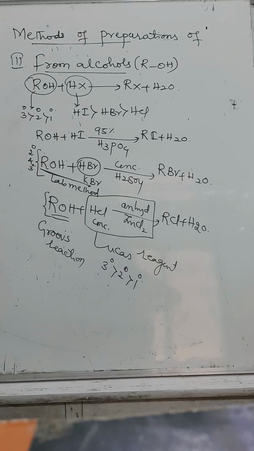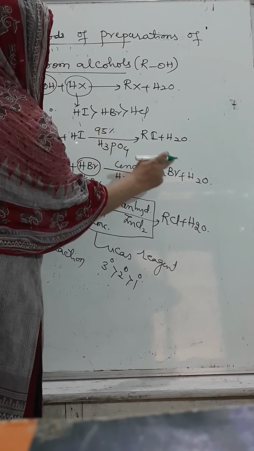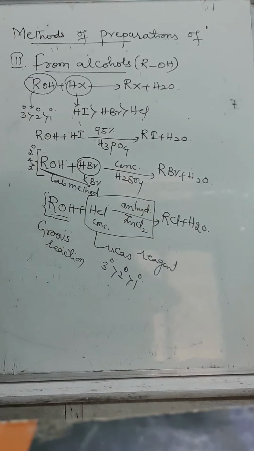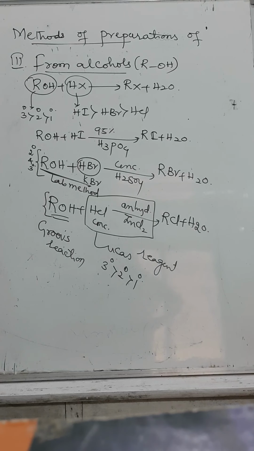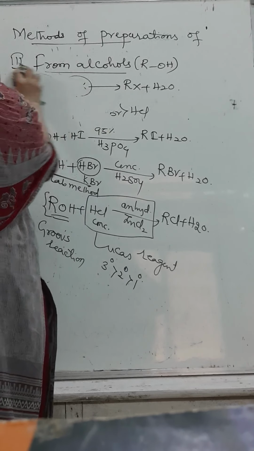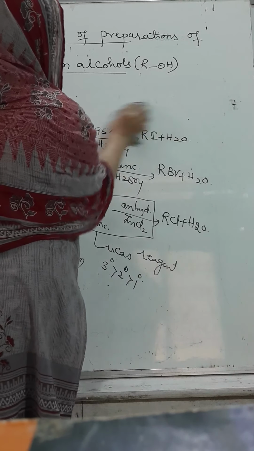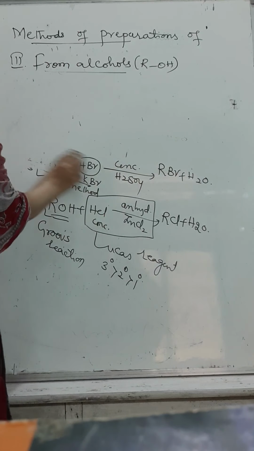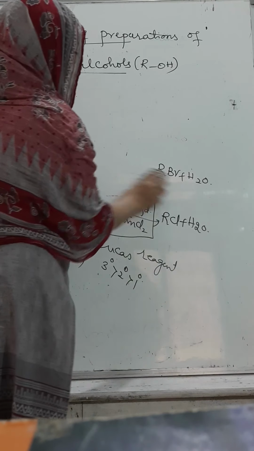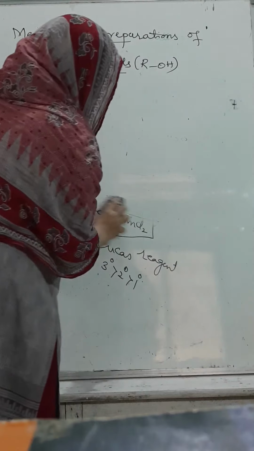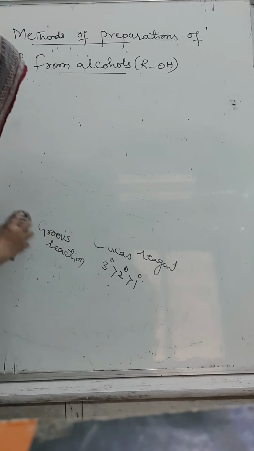Now you may think one more point: it is possible to prepare RI, RBr and RCl, and we can even prepare by the halide exchange method for fluoride. That we'll see next. But before this, alcohol with PCl5, phosphorus pentachloride. Write the reaction.